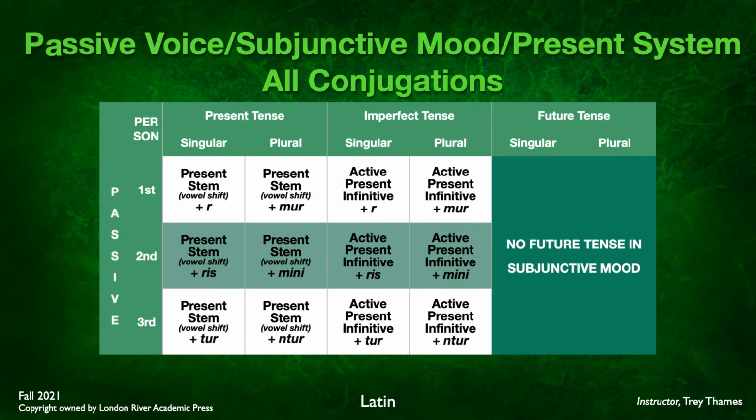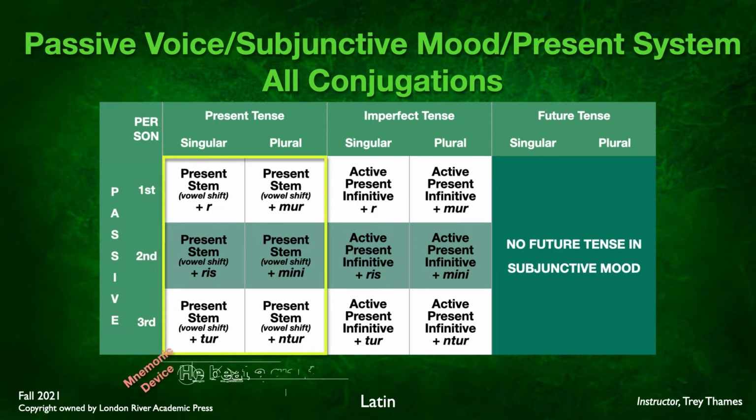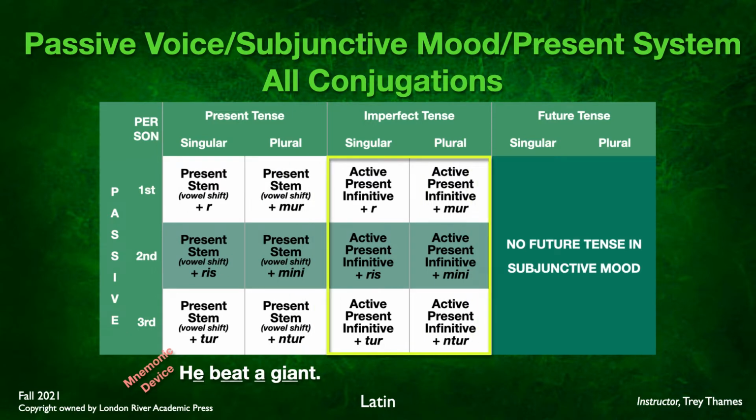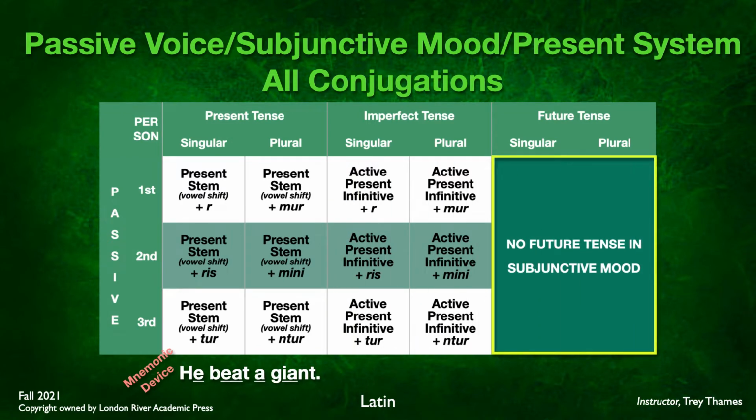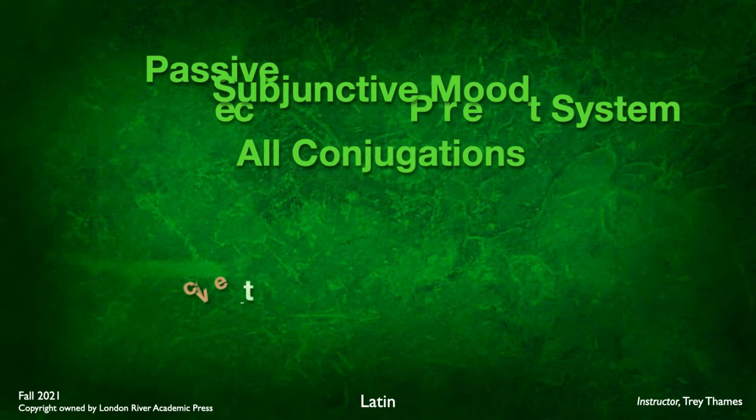Now, for the passive voice, again, same exact system as the active. We just substitute the passive endings, -r, -ris, -tur, -mur, -mini, -ntur. But again, present tense stem plus the vowel shift according to this mnemonic device, "he beat a giant." Now passive endings, -r, -ris, -tur, -mur, -mini, -ntur. And then for the imperfect tense, again, we'll take the active present infinitive plus our passive endings. And again, of course, in the passive voice, no future tense. So that's a quick review.